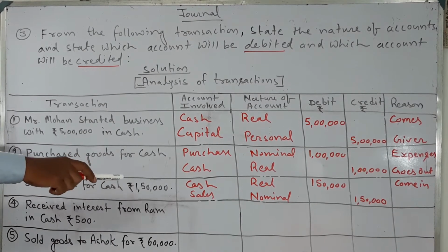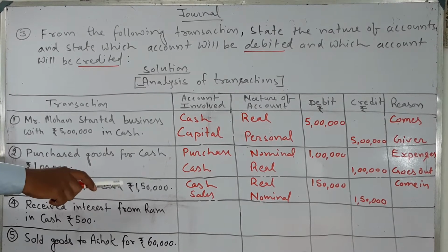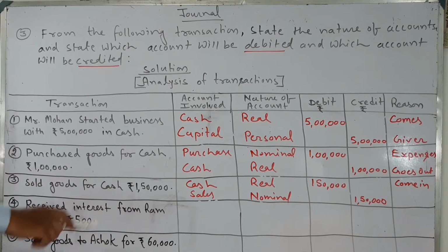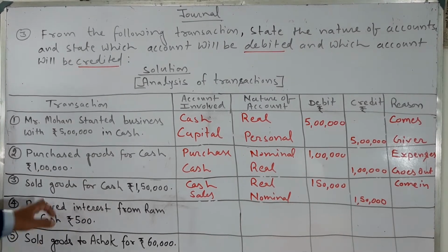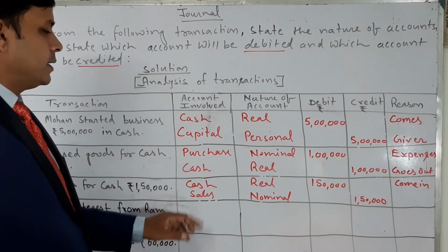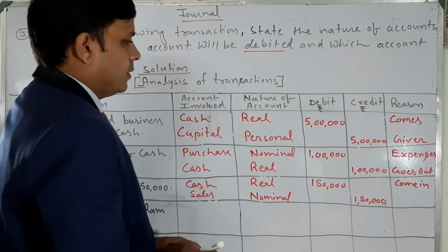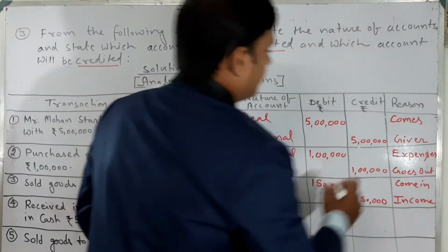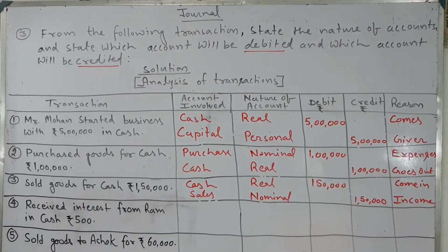Cash is a real account and sales is a nominal account. Sales is your income. More sales, more income.